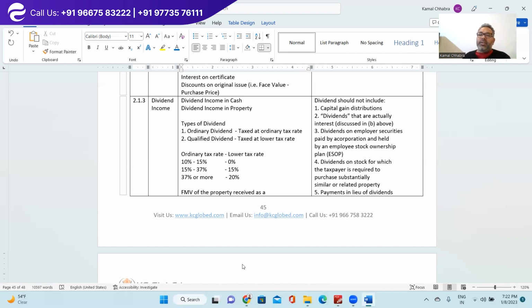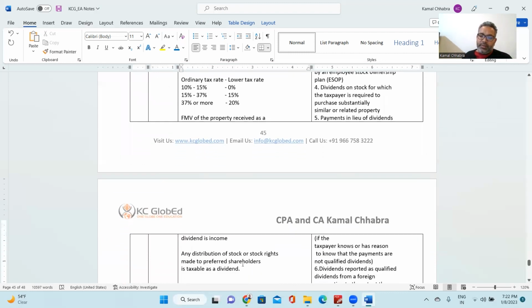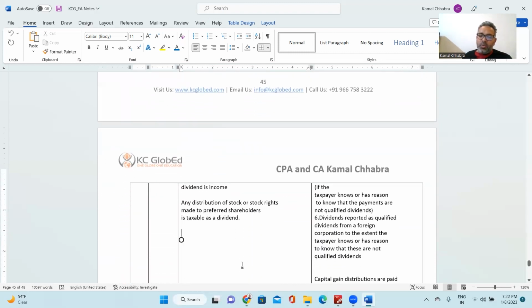Any dividend on the stock for which the taxpayer is required to purchase substantially similar or related property would not be considered as dividend income. Rather, it is just a barter transaction. Fifth is payment in lieu of dividend, if the taxpayer knows or has a reason to know that the payments were not qualified dividend.